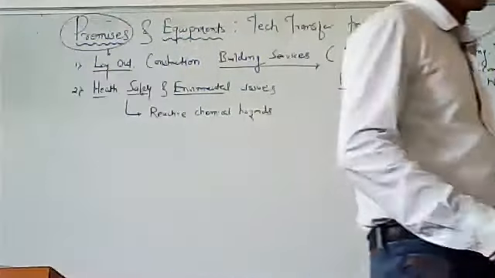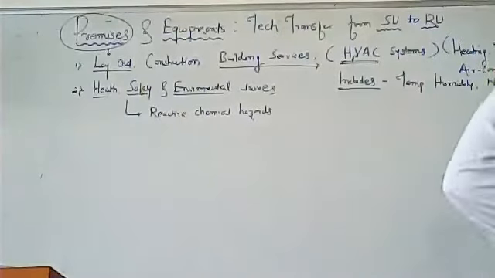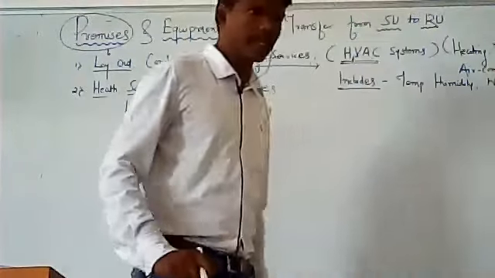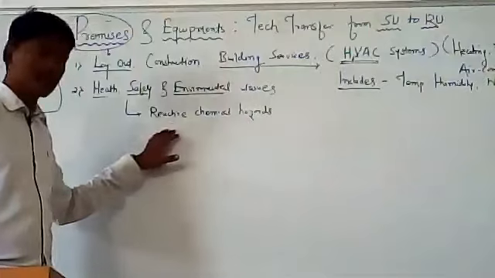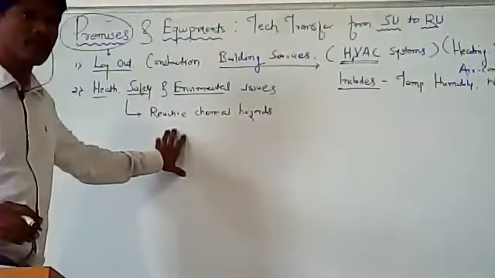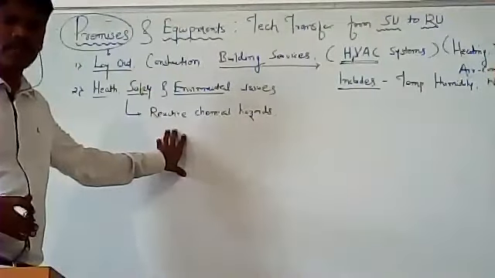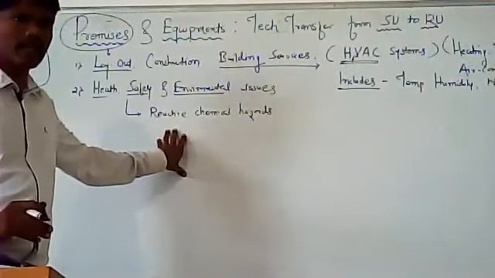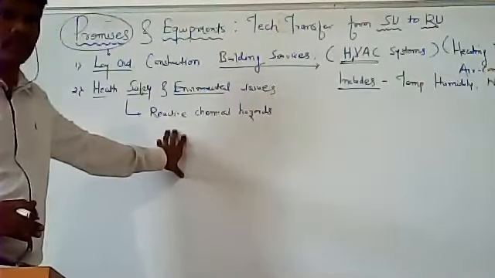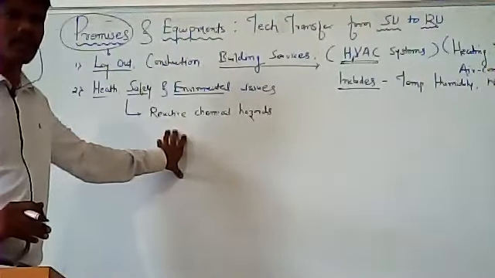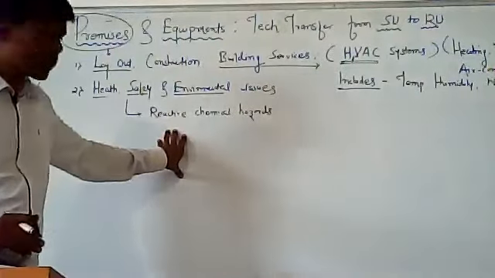That is what we are supposed to take care of. If certain chemicals, APIs or whatever ingredients you are using in the manufacturing process have some health issues for the persons working in that area, then it should be clearly mentioned in the document which has to be handed over to the receiving unit under technology transfer.